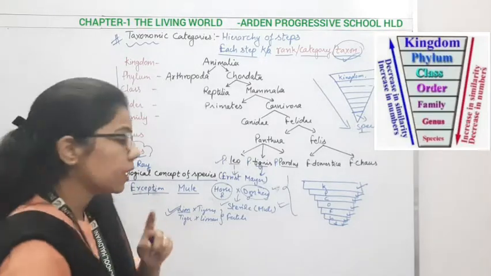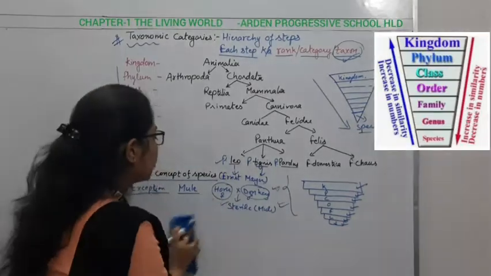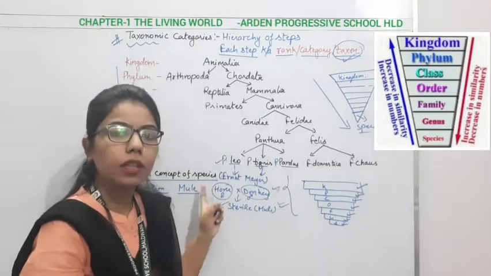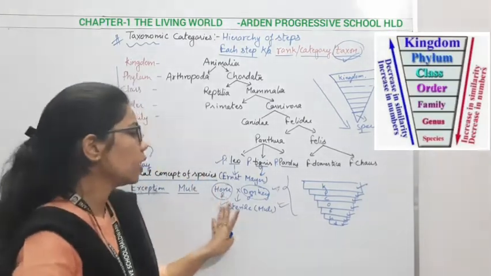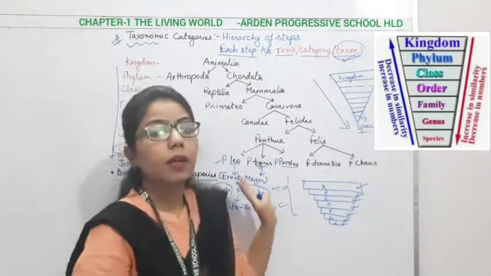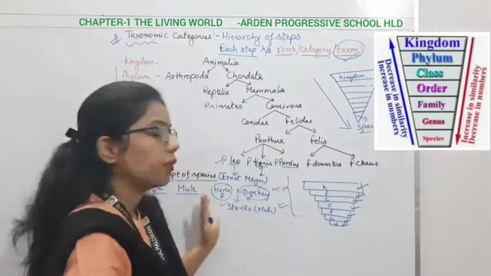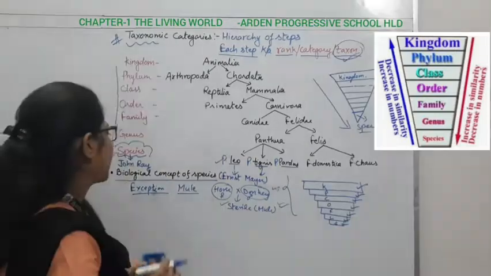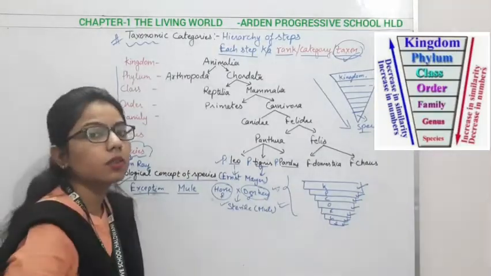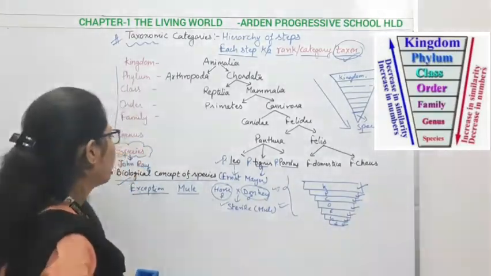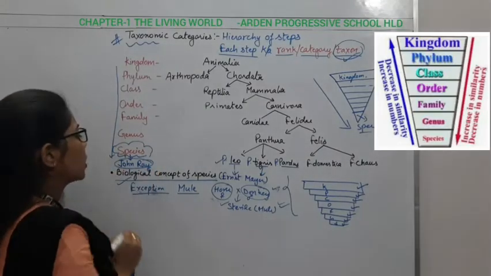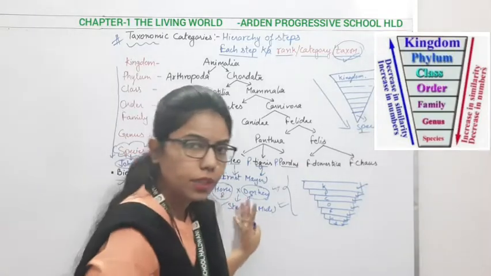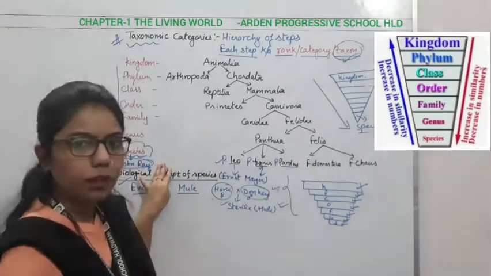So the biological concept of species is applicable to natural conditions. In natural conditions, whenever there is mating between members of a species, there will be production of fertile offspring. This concept was given by Ernest Mayr. This question is very important. And the term species was given by John Ray. So this biological concept of species is related to the species part.